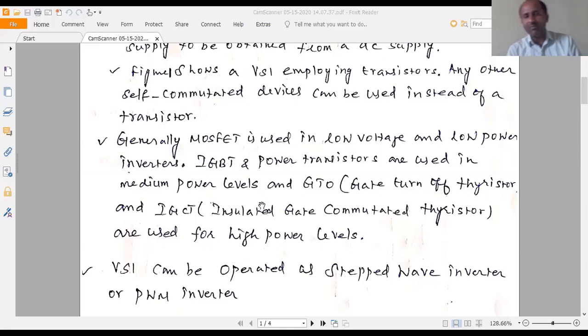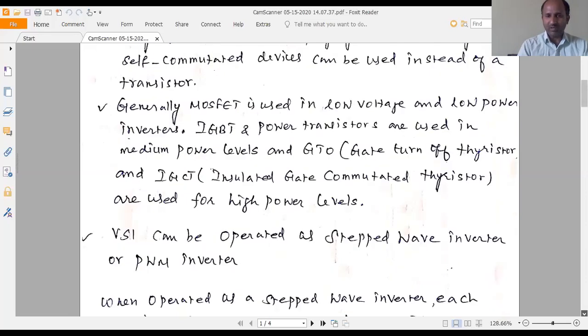We can use these commutated devices to construct the VSI, voltage source inverters. A voltage source inverter can be operated as a stepped wave inverter or a PWM inverter; PWM, we know, is pulse width modulation. So you know the circuit diagram of this voltage source inverter, which is connected with the induction motor.